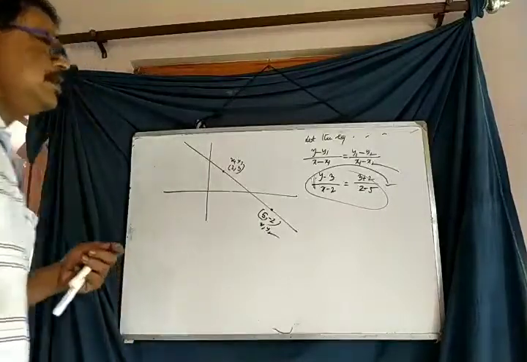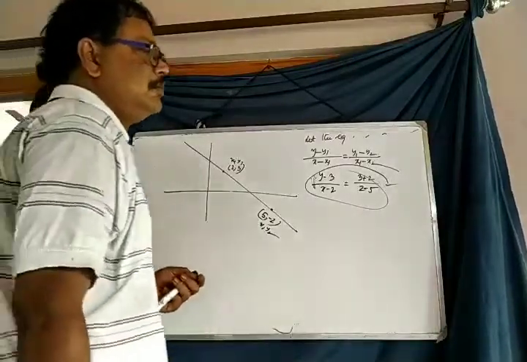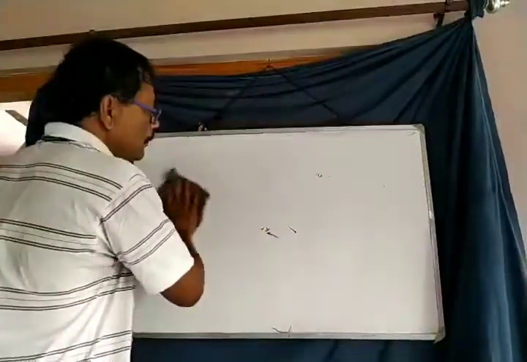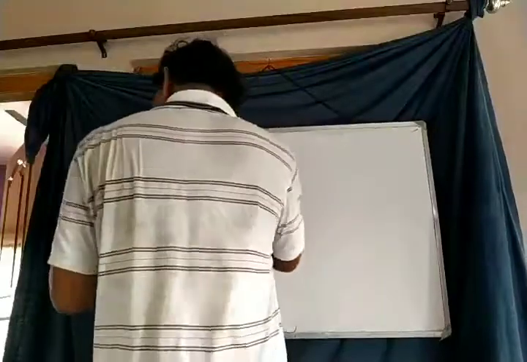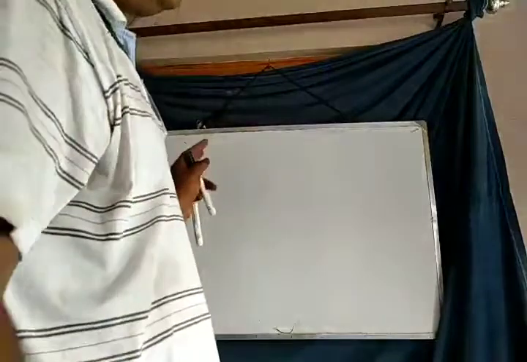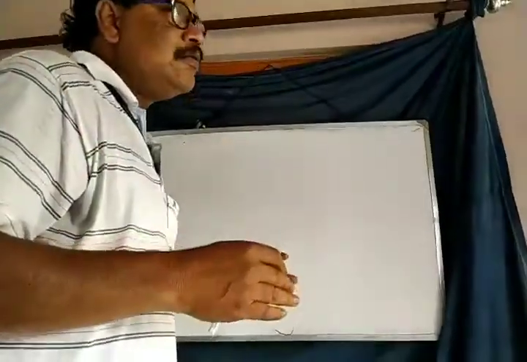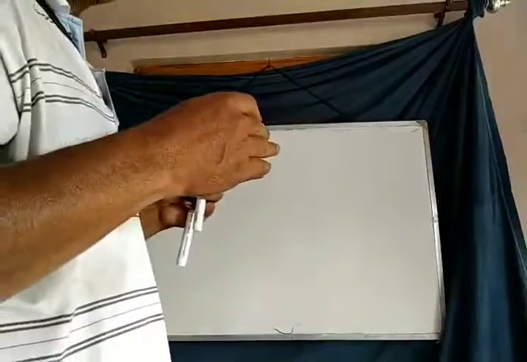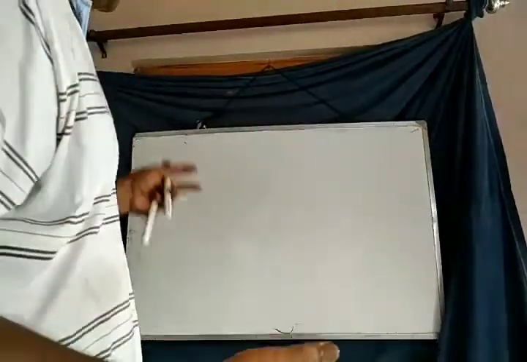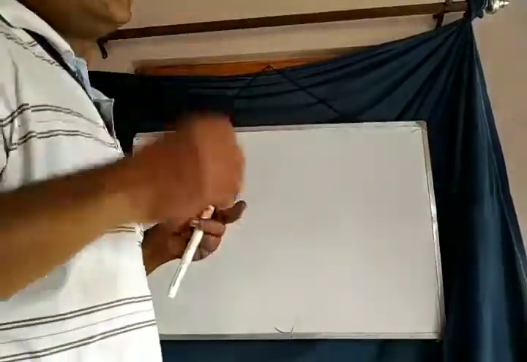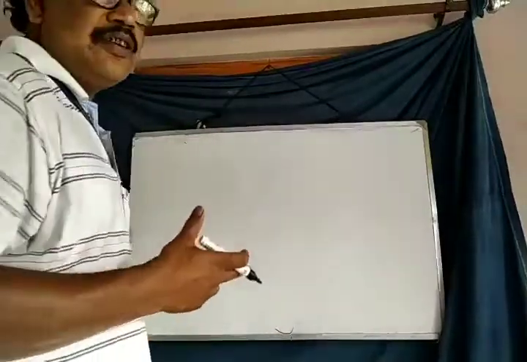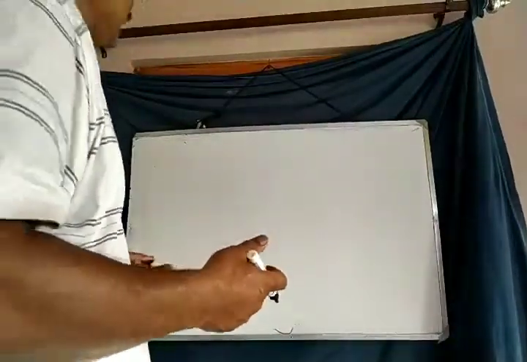Now, this is our last form. We are approaching the last form of the straight line. It is a little bit more complicated than the others, so observe and listen to my speech with attention. This form is a little bit complicated, but not so complicated. You may understand it if you watch it with attention.